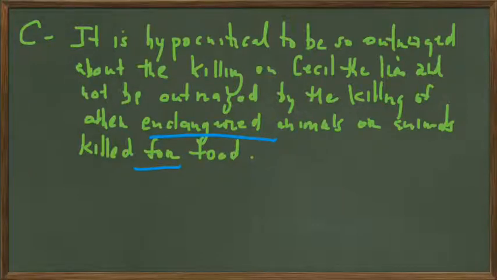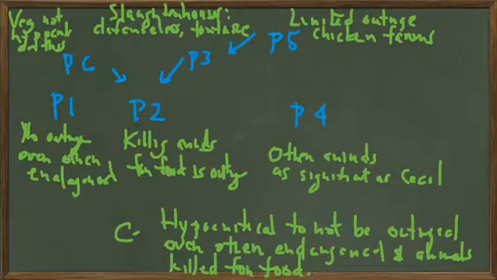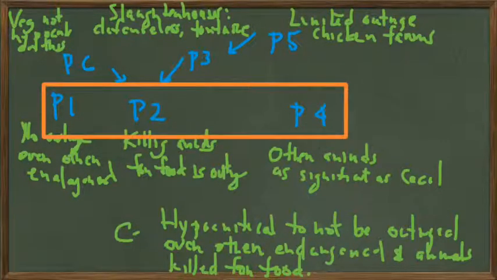So on the next blackboard, let's put out the map of how the premises are put together to lead to the conclusion. So the premises are listed here on this page, and we see which premises are used to support others. So I've got as the main premises P1, P2, and P4.